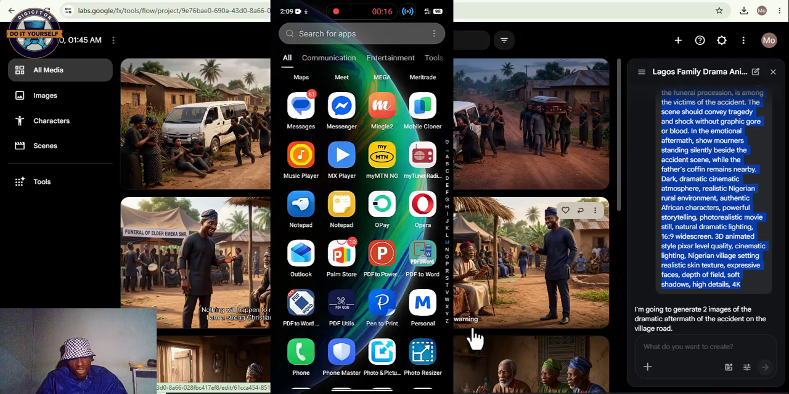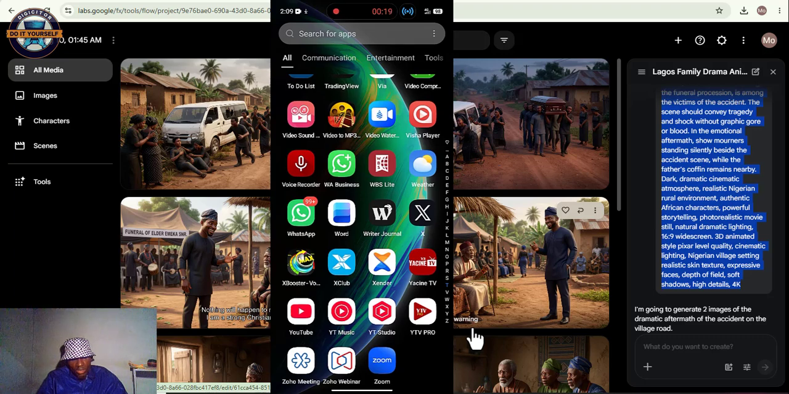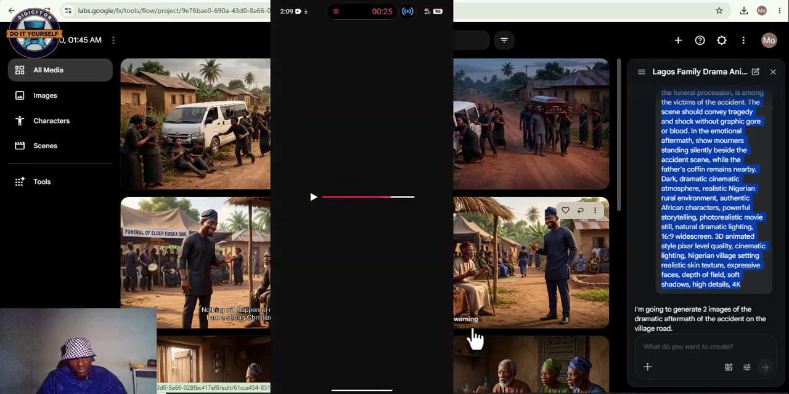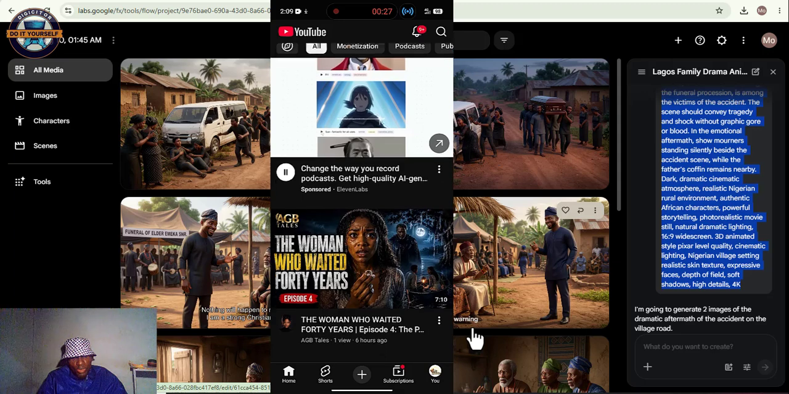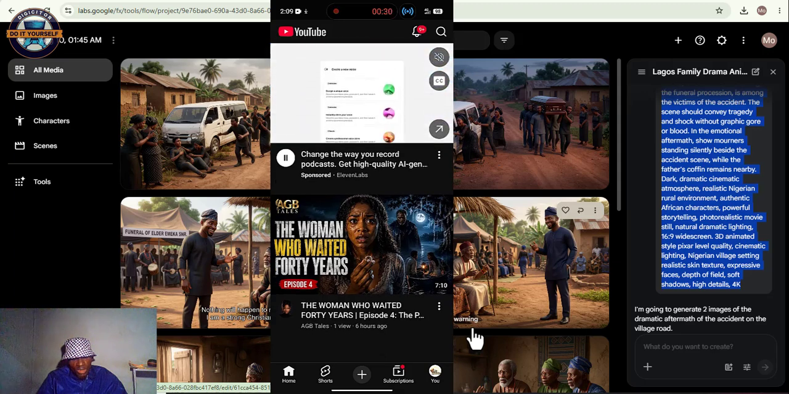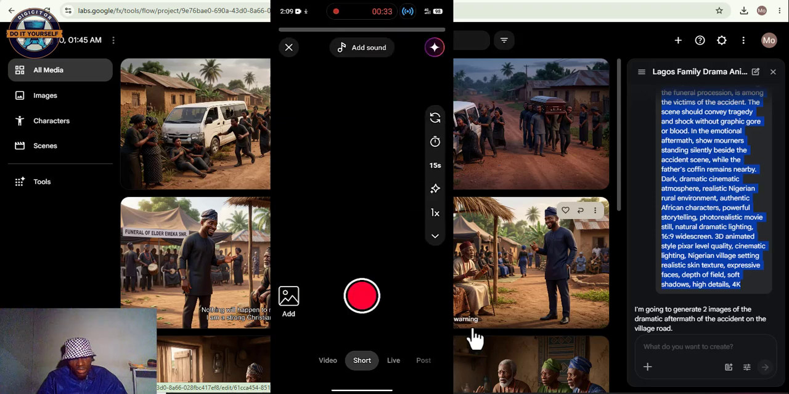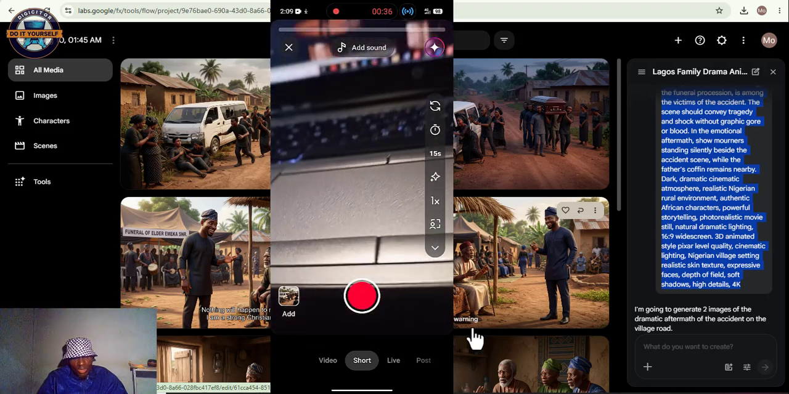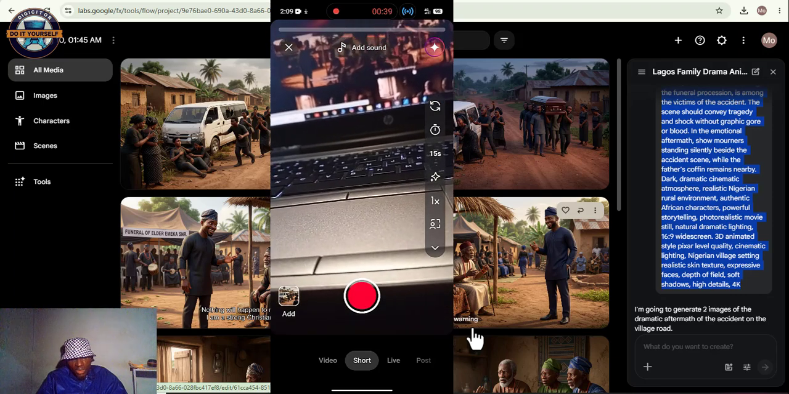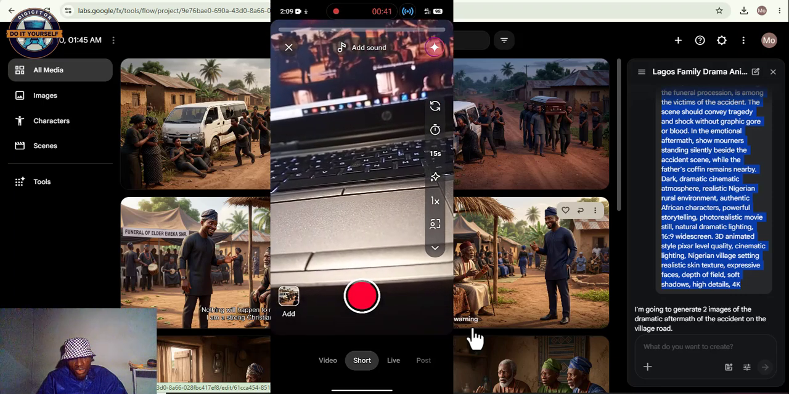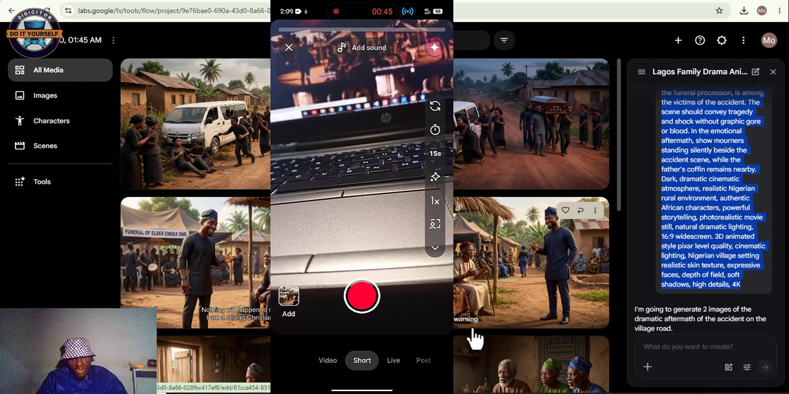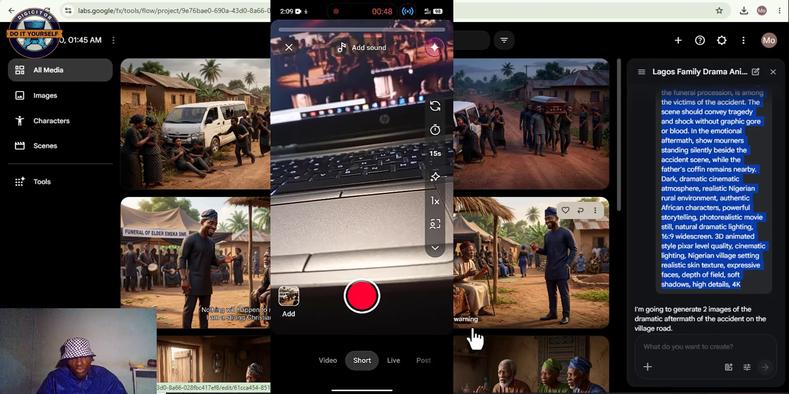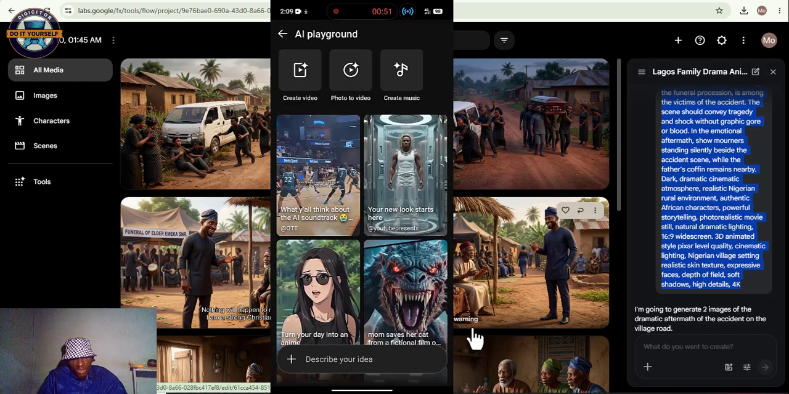So you just head over to your phone and click on your YouTube app. Then on your YouTube app, proceed and click on the plus sign. When you're on the plus sign, proceed further and click on this pink cyclic star figure on your top right corner of your phone. You click on it. Then you see create video, photo to video, create music.